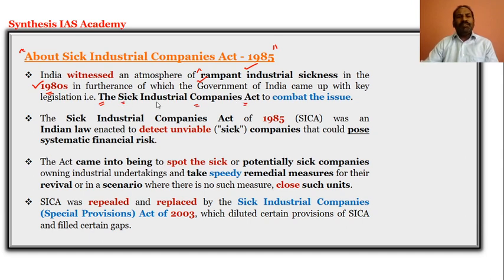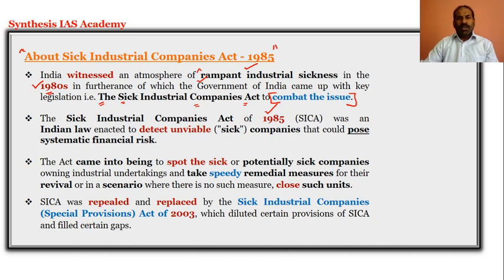And the necessity for the Sick Industrial Companies Act was to combat the issue. Which issue are we talking about? The industrial sickness.